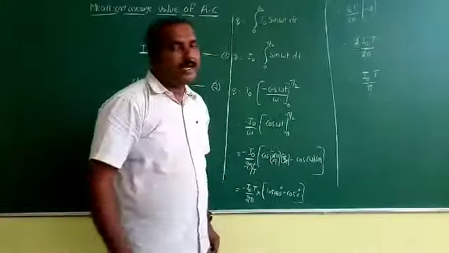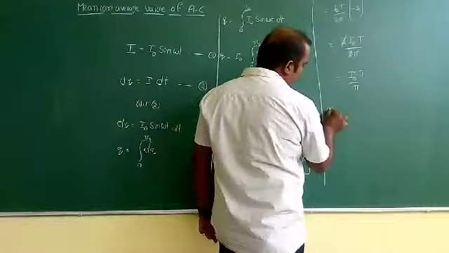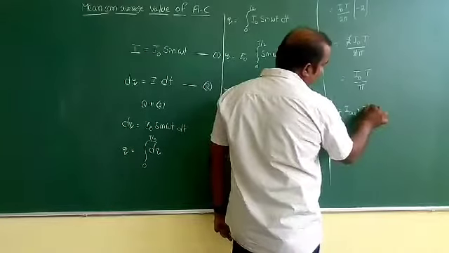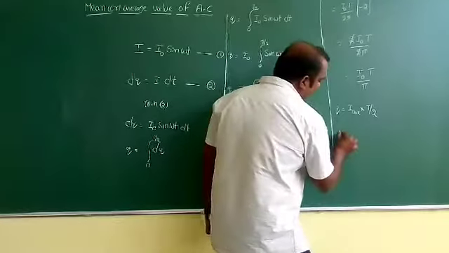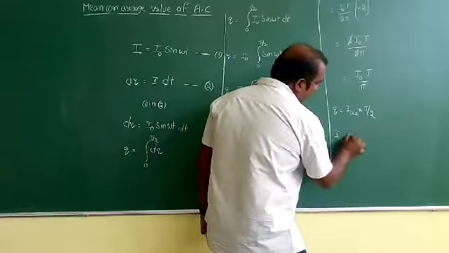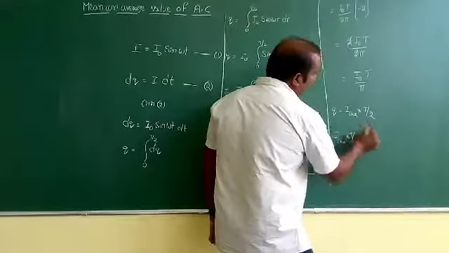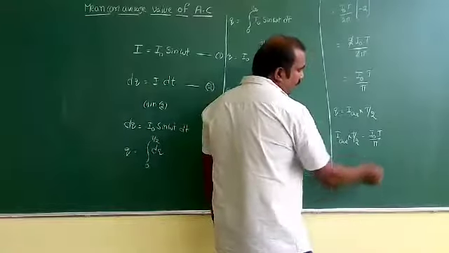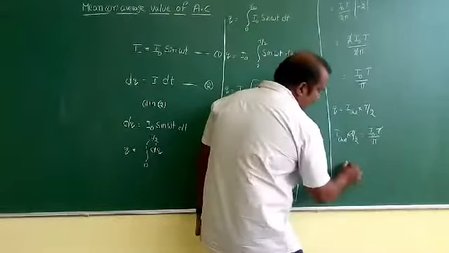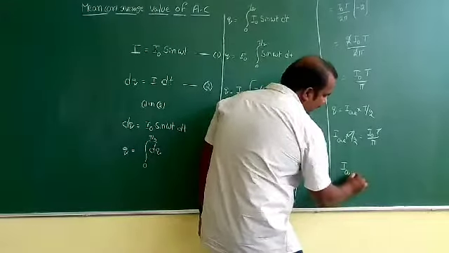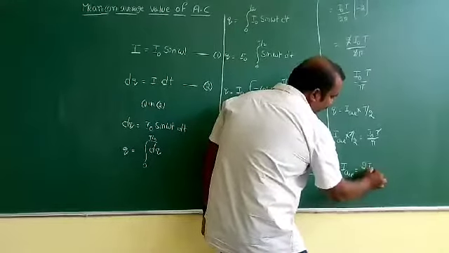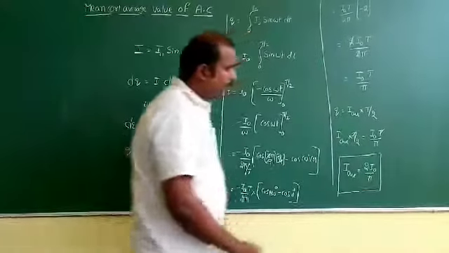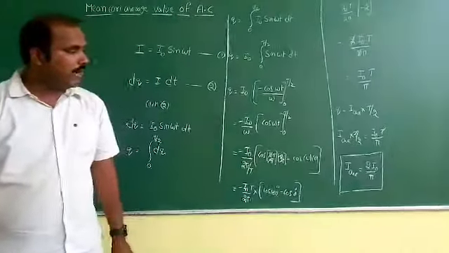Now in place of charge I can write q is equal to I average into time value t by 2. Now I average into t by 2 is equal to I naught t by pi. Now this t and this t cancel, so finally I average is equal to 2 I naught by pi. So this is the required result that we want.